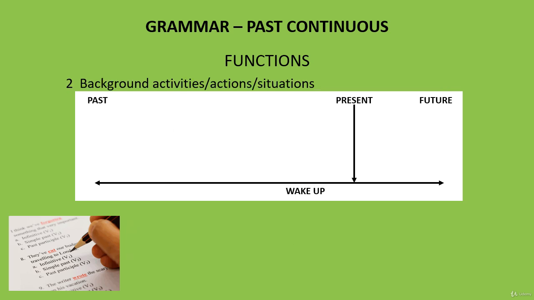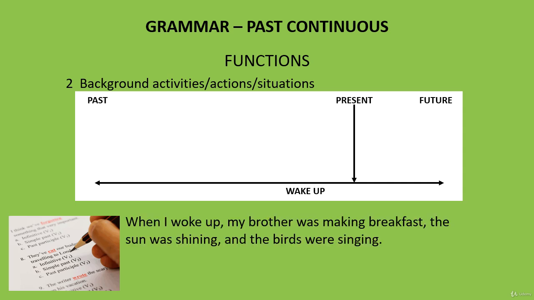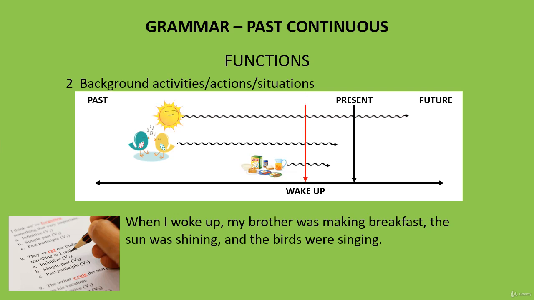We also use the past continuous to describe background activities, actions, or situations. Let's look at an example. When I woke up, my brother was making breakfast, the sun was shining, and the birds were singing. This is an action coming in the middle of other continuing and longer activities or situations. So when I woke up at that one particular moment, there were 3 activities in progress.